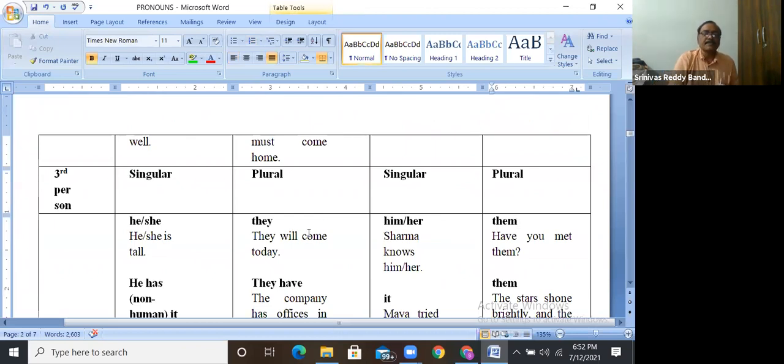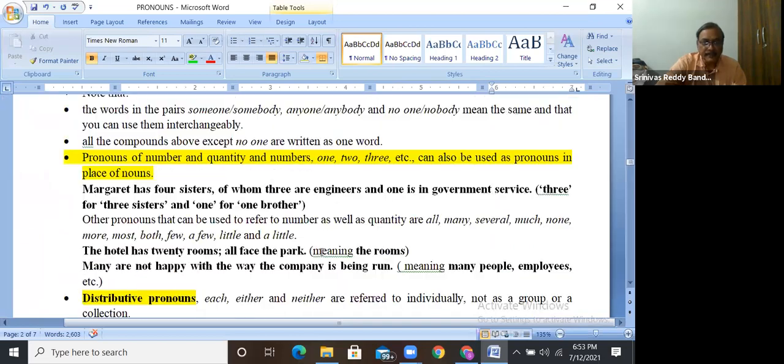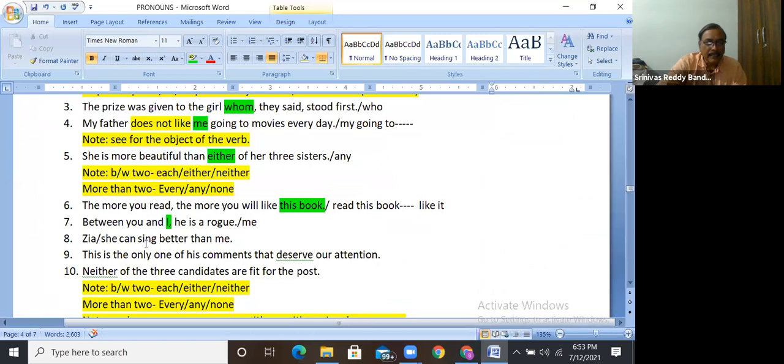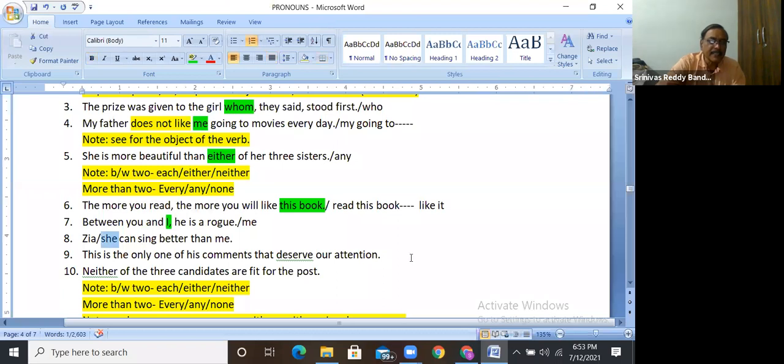Guys, remember, subjective case means they come before the verb. Objective case means they come after the verb, in the place of object only. So you have to remember that one. Okay, so here, whenever we compare two persons or things, they should be in the same case.